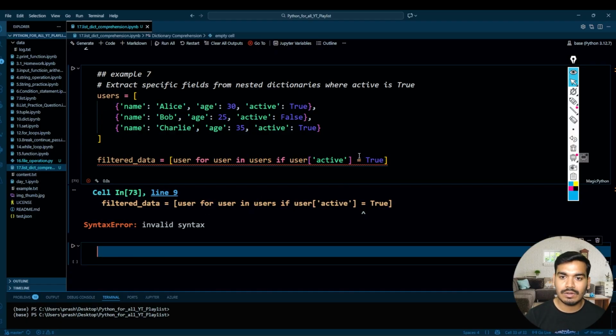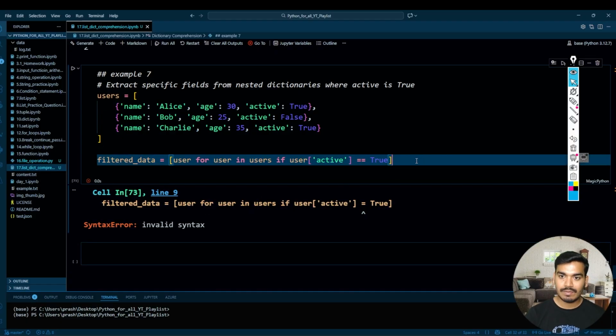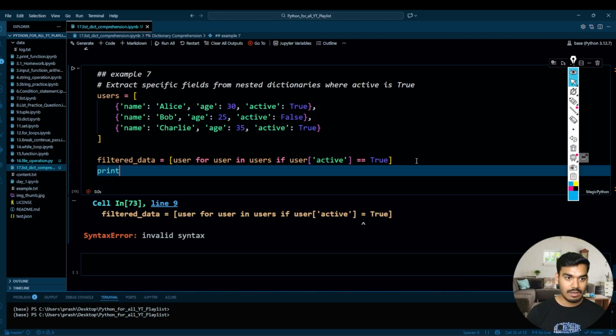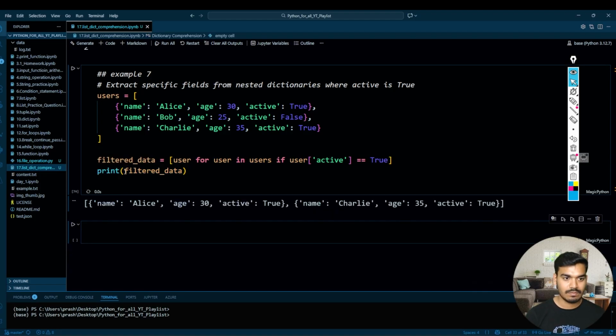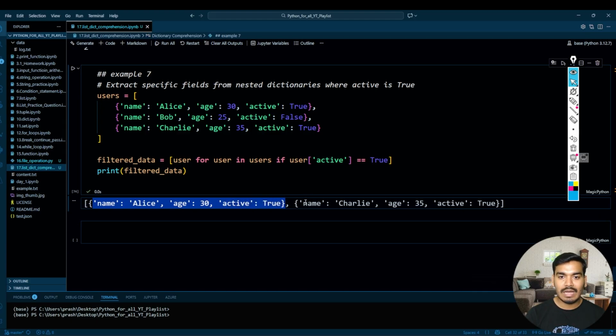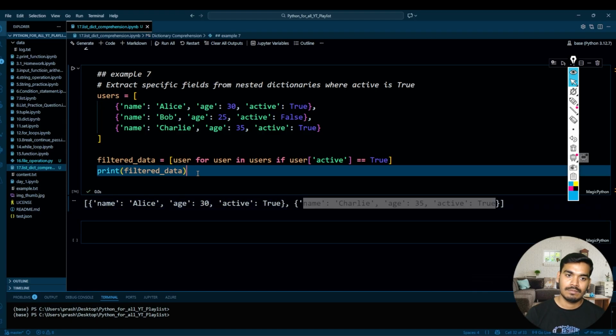What is the mistake? Sorry, it should be double equal. And then over here, print filtered data. So you have one detail over here which is active equal to true and another detail over here which is active equal to true. Perfect. So this is all about list comprehension and dictionary comprehension, guys.